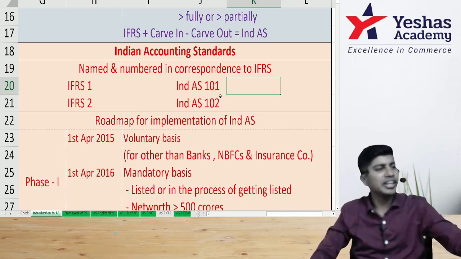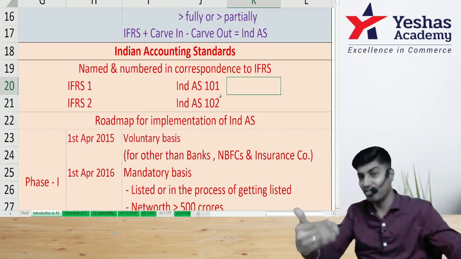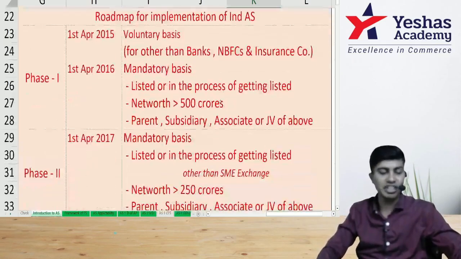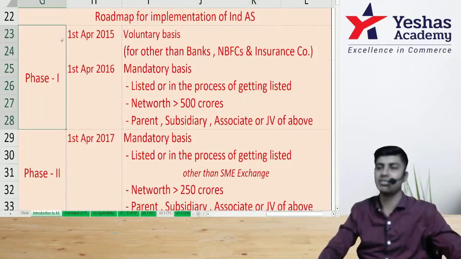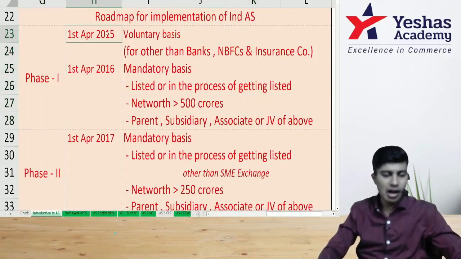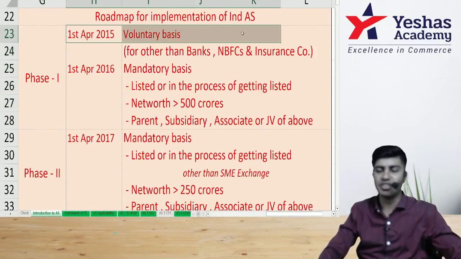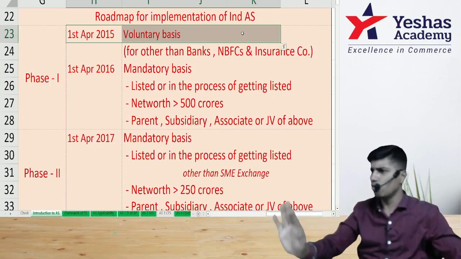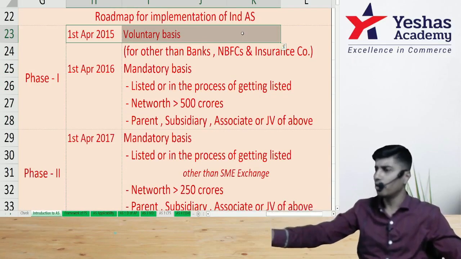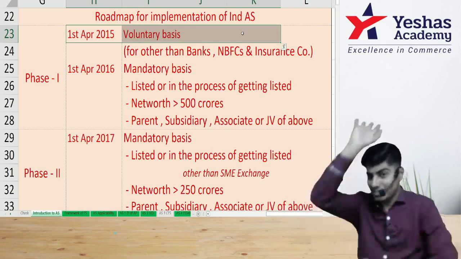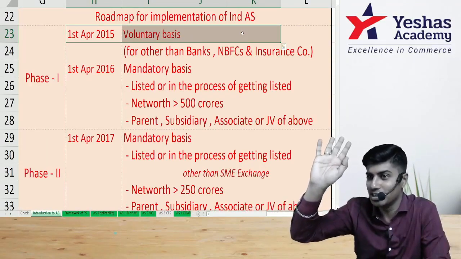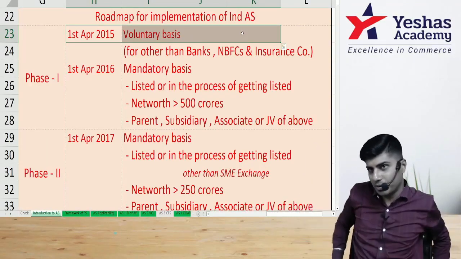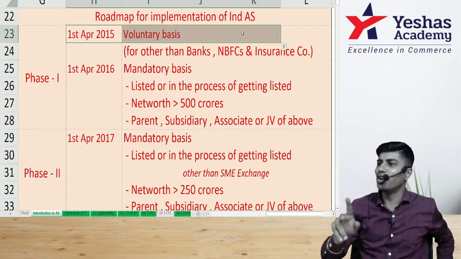And I told you, it is implemented in a phased manner. What phases? First phase. What is the first phase? Voluntary phase. On 1st of April 2015, we told voluntarily whoever wants to follow. Okay, whoever wants to follow, you can follow. But once you accept it voluntarily, saying I'll follow Ind AS, next year you can't say, hey, I don't want to follow. Only entry, no exit.